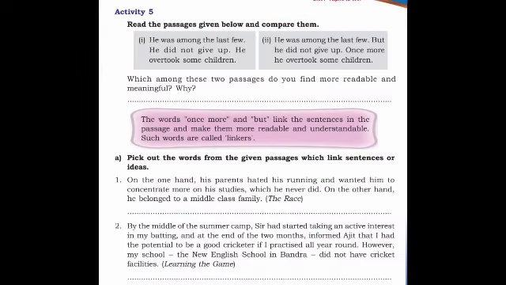Next, move on to activity 5. Read the passages given below and compare them, children. He was among the last few. He did not give up. He overtook some children. Okay. Let's read the second column. He was among the last few, but he did not give up. Once more he overtook some children.